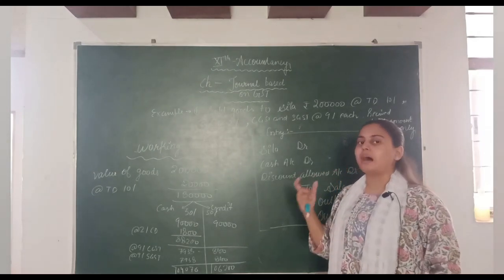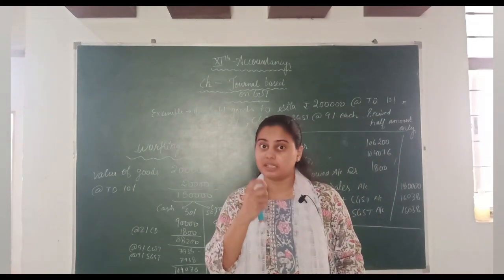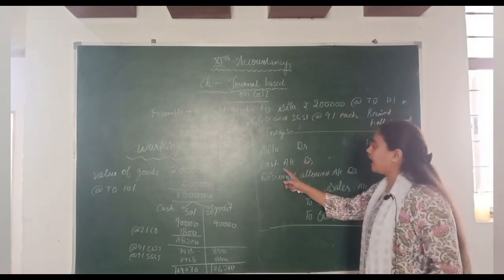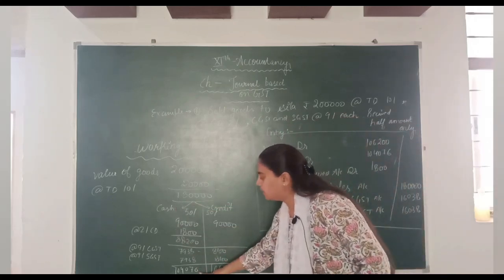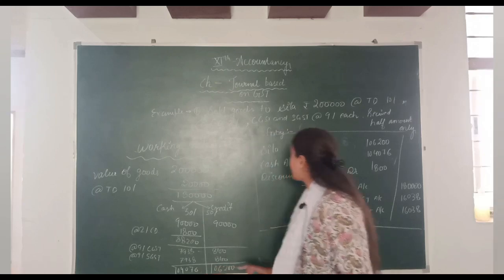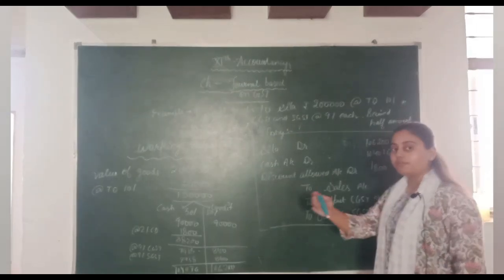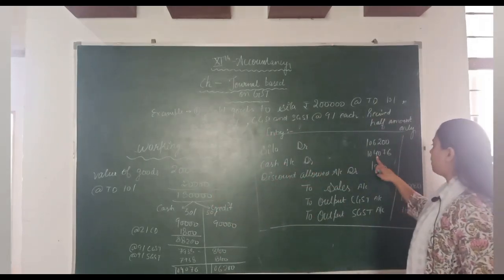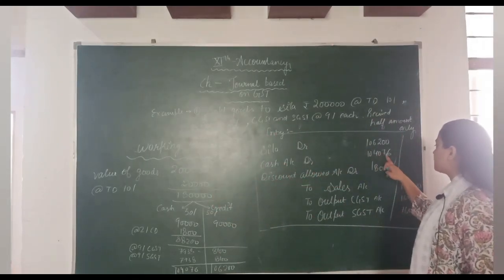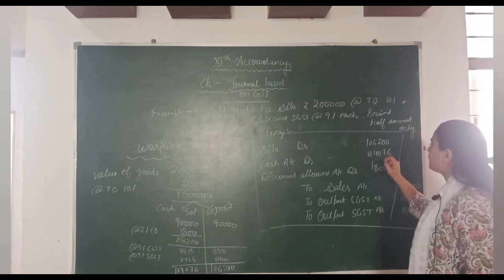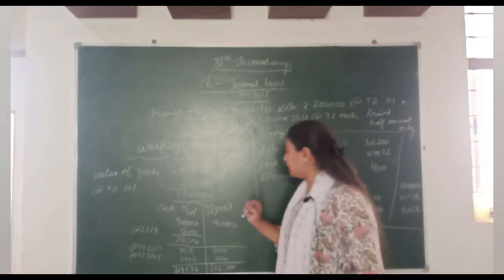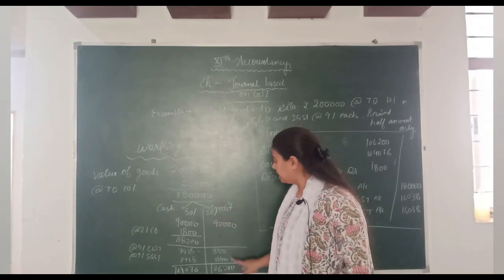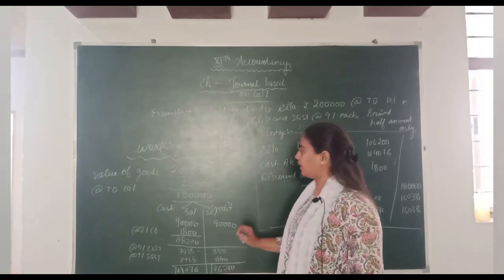Then the entry will be passed in some ways, as we received cash but did not receive cash on the credit portion. As we know, cash received is a debit. Cash account debit is 1,04,076. Then the credit sales, that is 1,06,200.